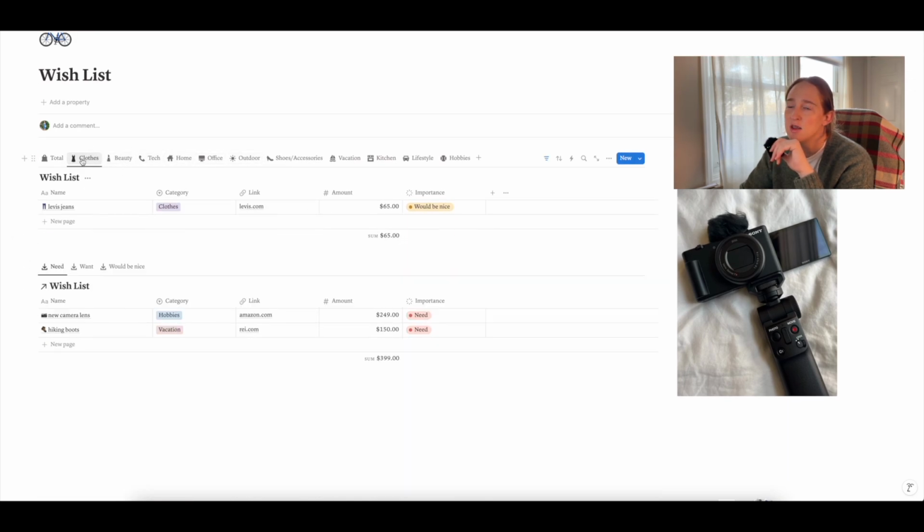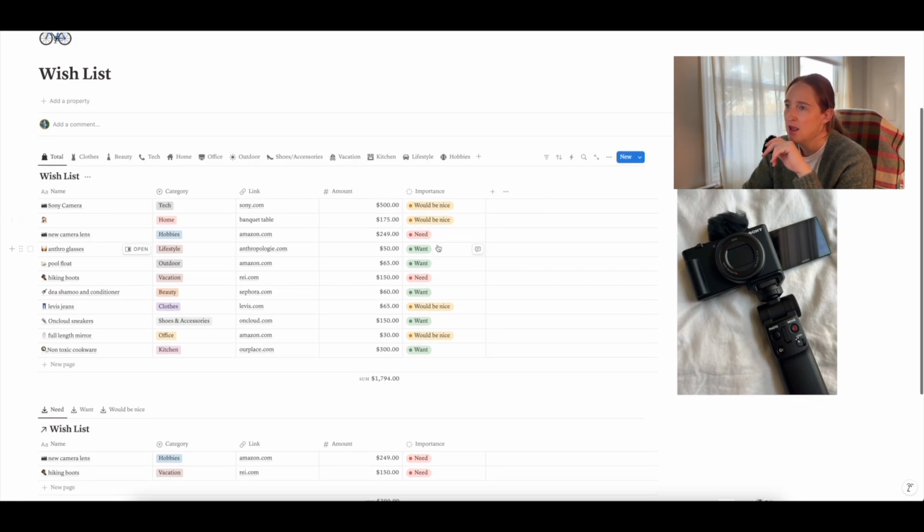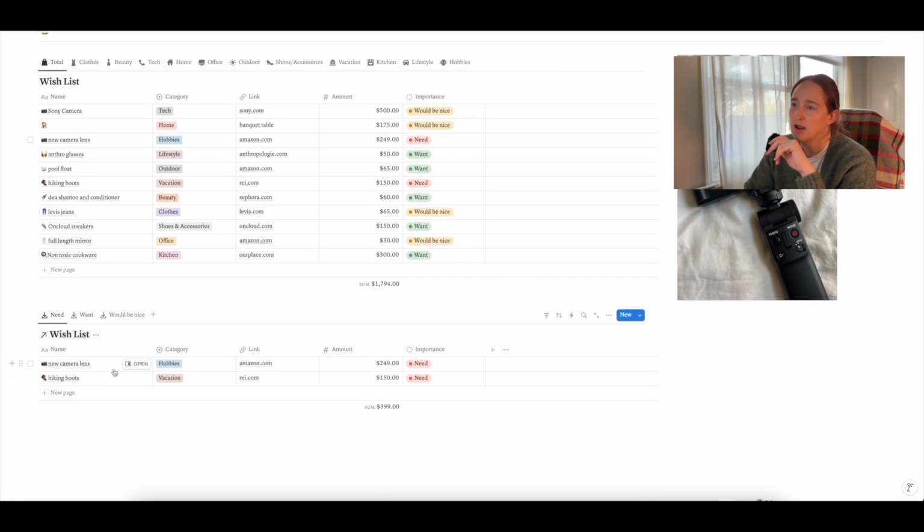Next, we have a wish list, which I really like because I categorized everything. So you can see my wish list for clothes, for beauty items, tech, home, office, all those kinds of things. And then you put in the amount, and you can see how much you need to budget for some of these things, which is nice. And then I also have it in order of importance: need, want, and would be nice to have. And down here I have a linked database so you can see the list of things that you really need and the total for that.